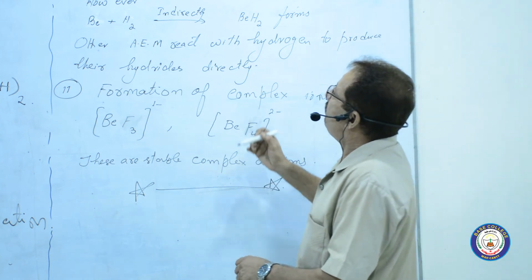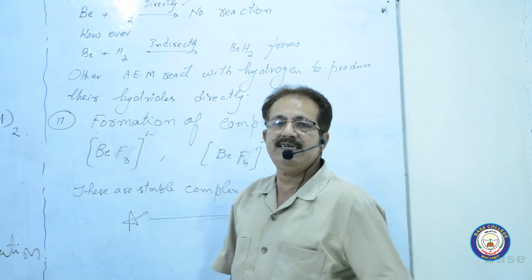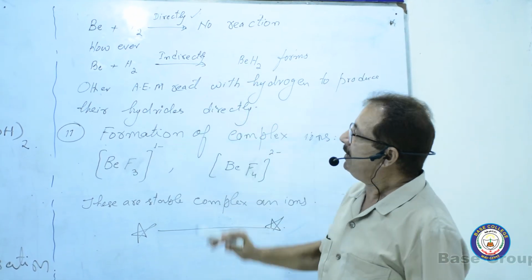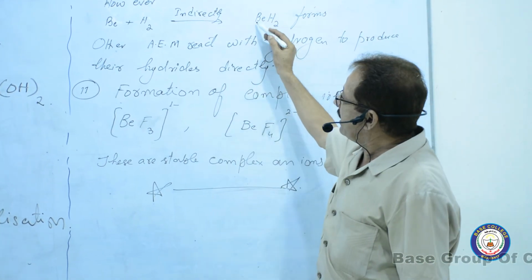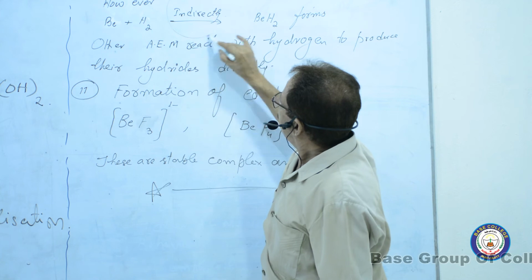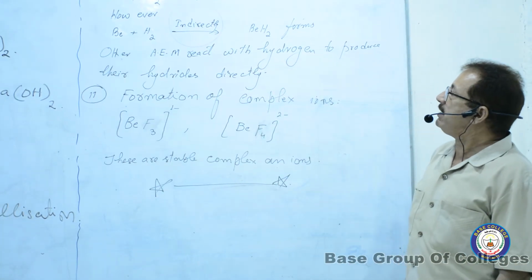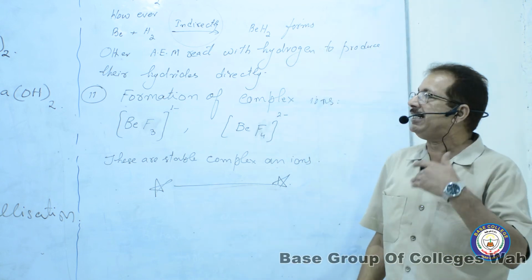You will have to remember that in the first step it is a direct reaction. There is no way to prepare the hydride of beryllium directly, but in the second reaction, indirectly, beryllium can be changed into its hydride.